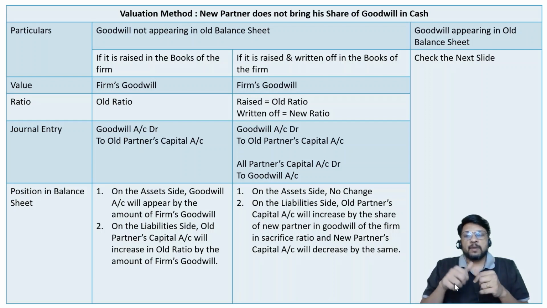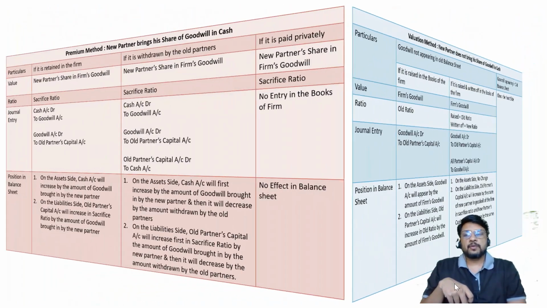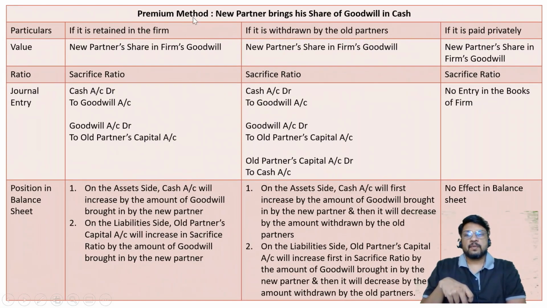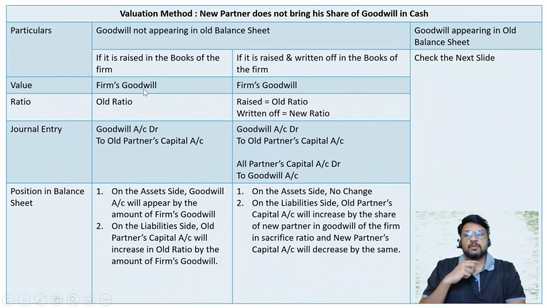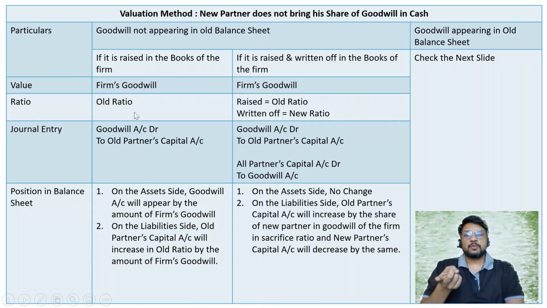Then there are two subparts of the same: if it is raised in the books of the firm, or if it is raised and written off in the books of the firm. If it is raised, in that case the value should be the firm's goodwill. When the new partner brings his or her share of goodwill in cash, as in the premium method, we consider only the new partner's share. But when he does not bring it in cash, we consider the value equal to the firm's goodwill. The ratio for raising is the old ratio, and there is only one entry.